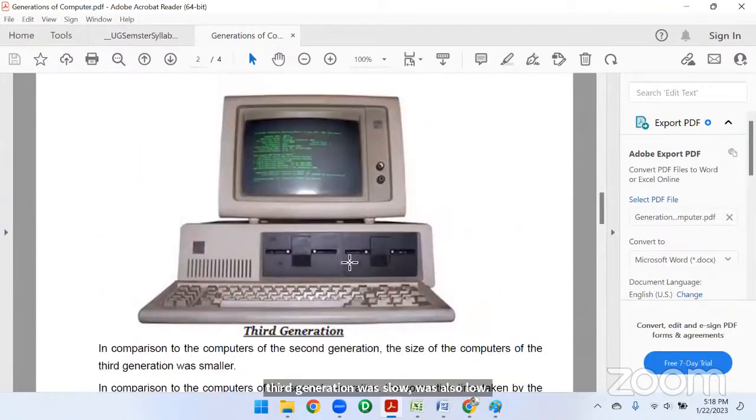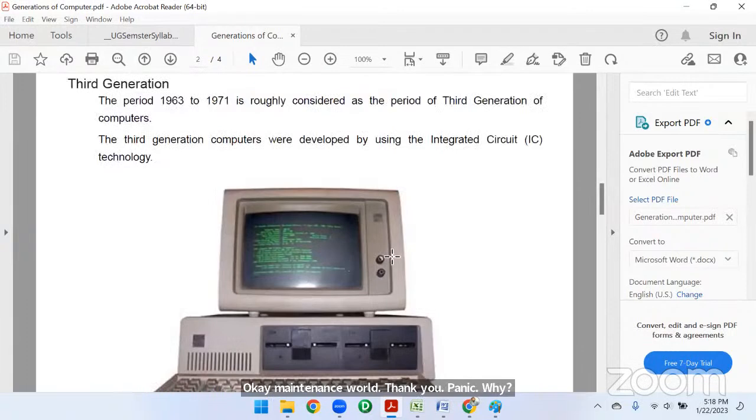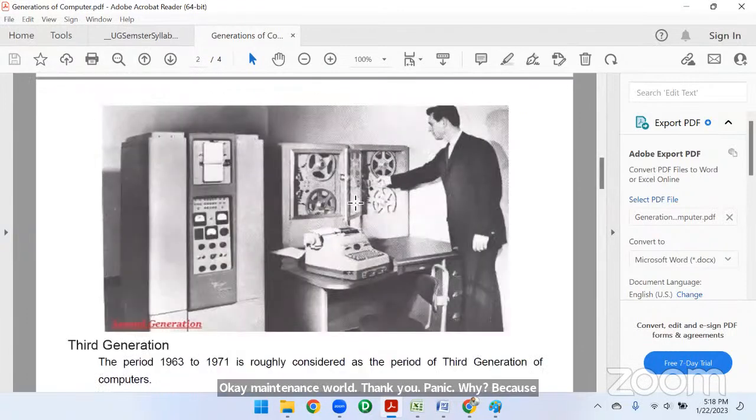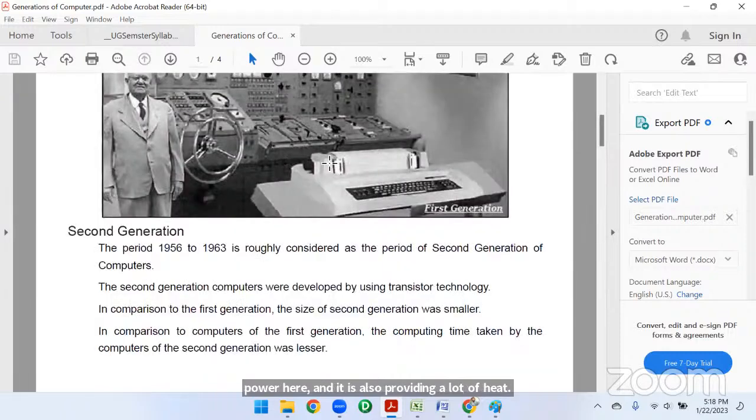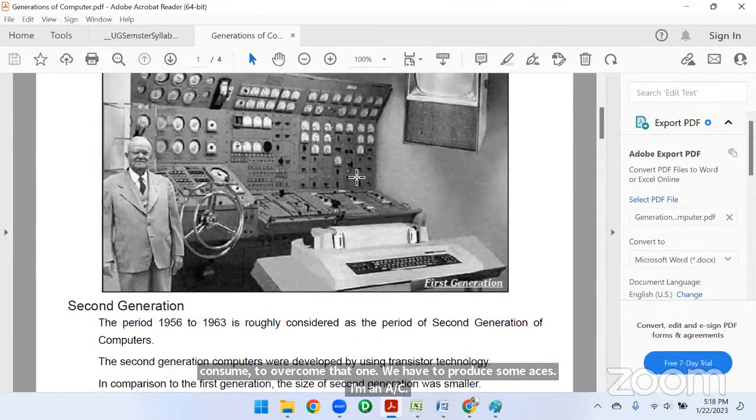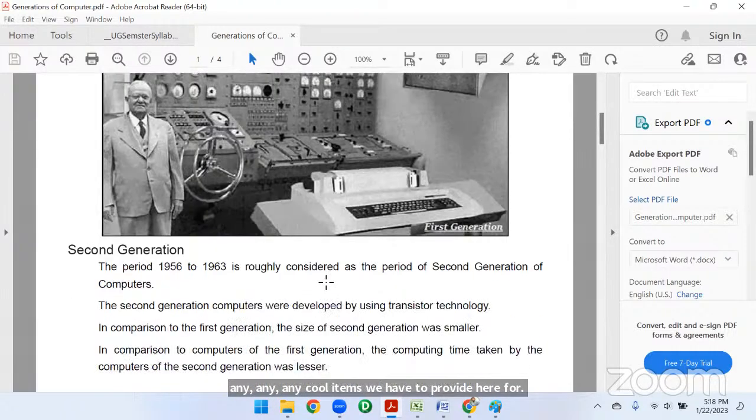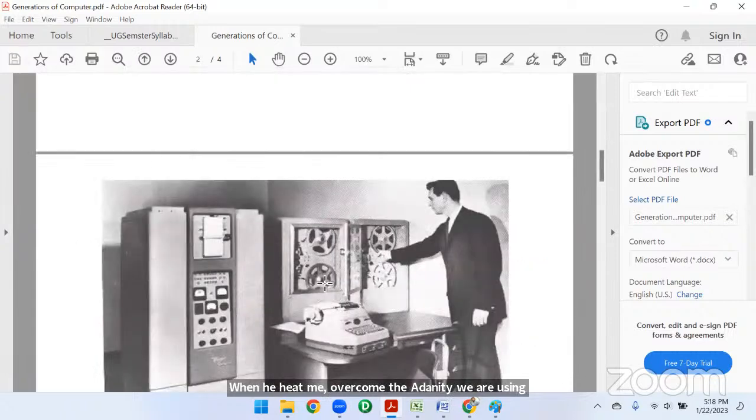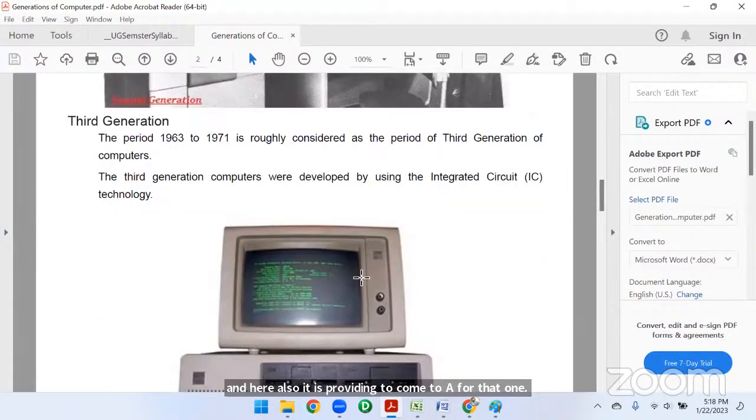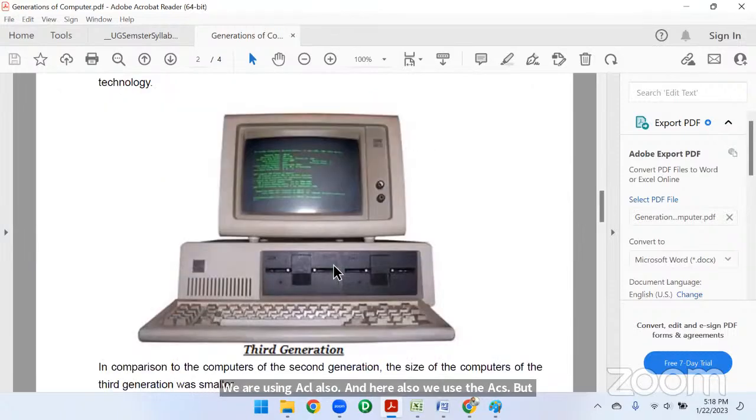Why? Because earlier they used the whole room, here almost half of the room. Here we were using almost a room and we are spending too much power, and it is also producing a lot of heat. To overcome that, we have to provide some ACs, any cooling items, to overcome the heat. We are using AC here also, but a lesser amount of power is going to be used. Okay, yeah.